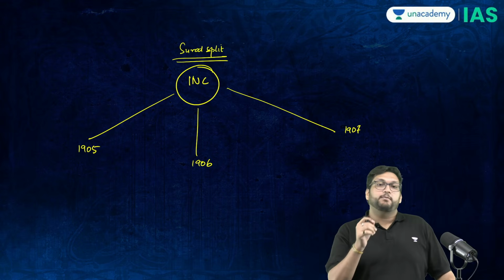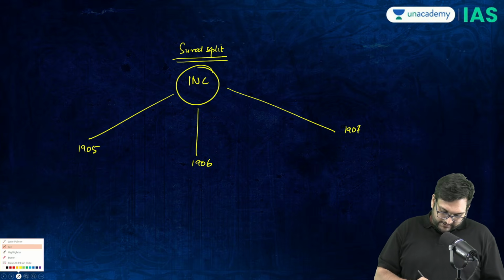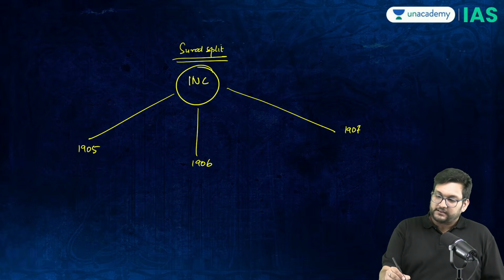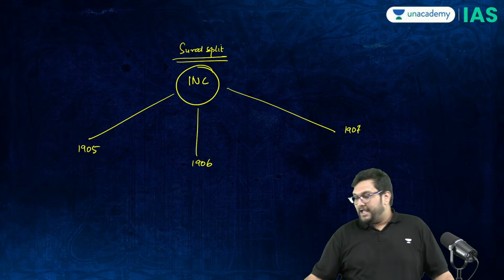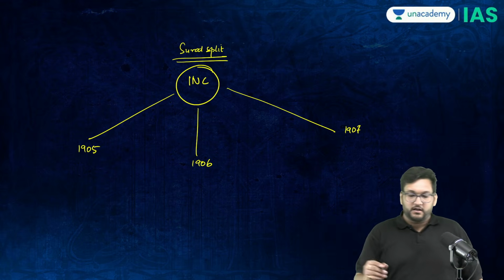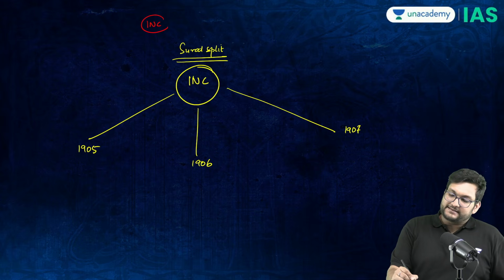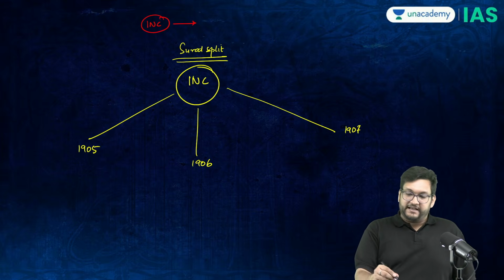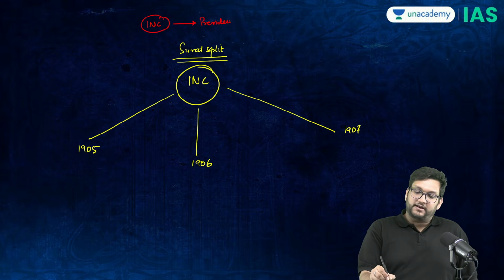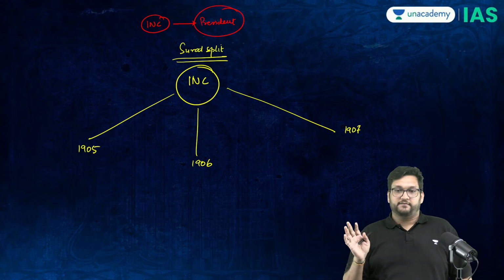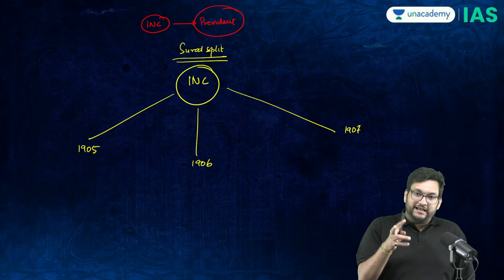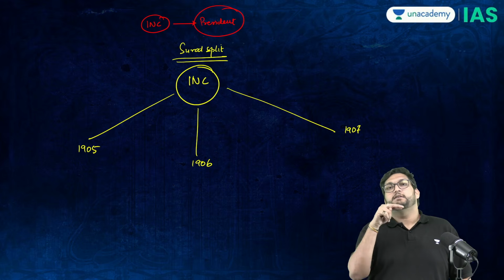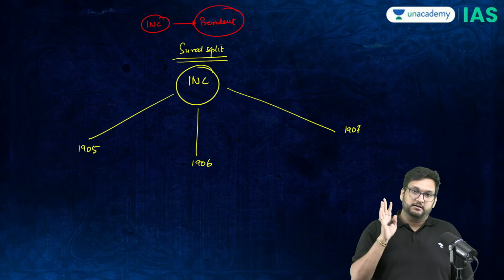Now, when we talk about the Surat split, you have to understand that there's one rule: if an INC session happens in a certain province, the president cannot be from that same province itself. For example, Gopal Krishna Gokhale cannot be the president of a Bombay session.